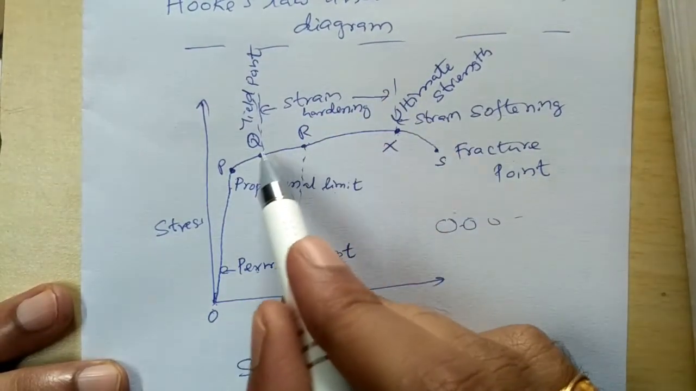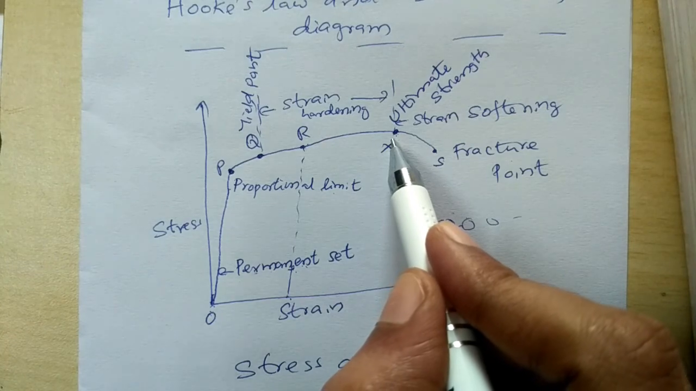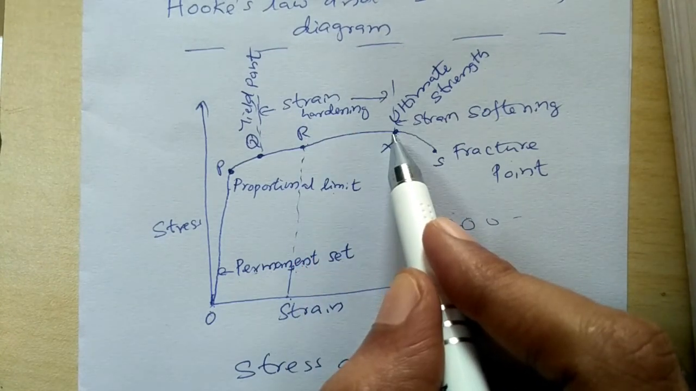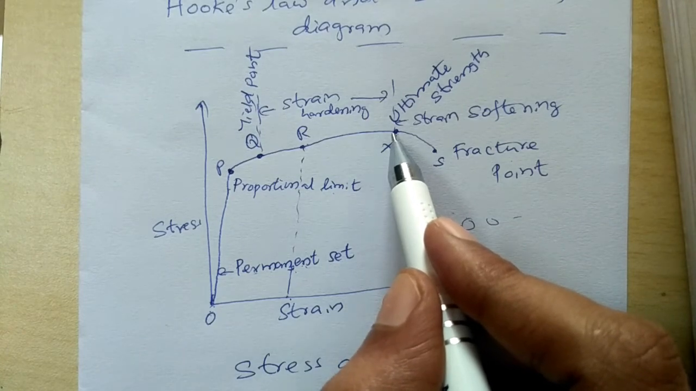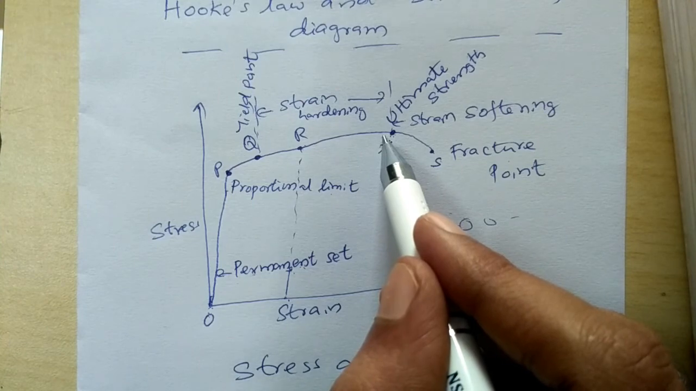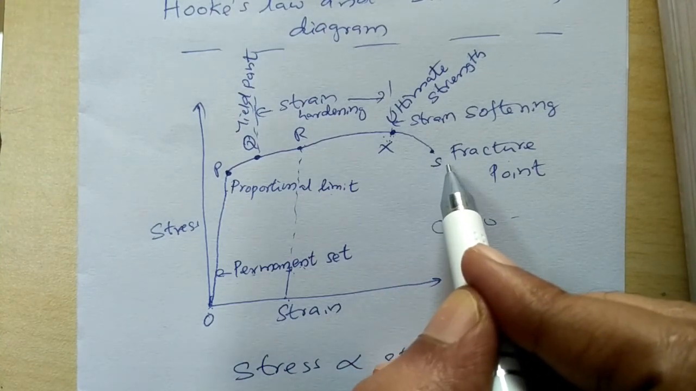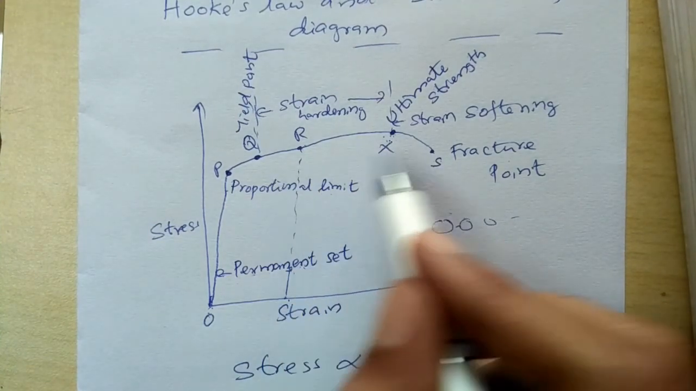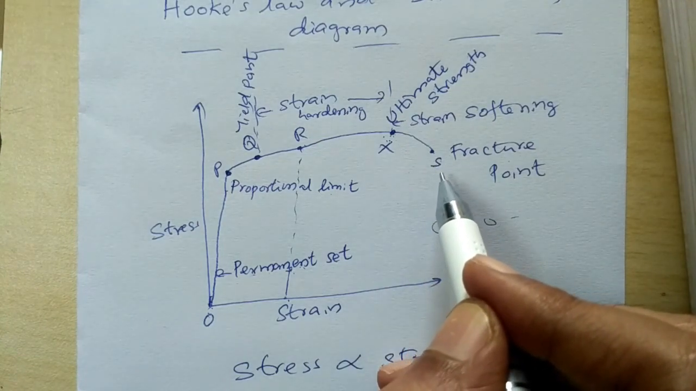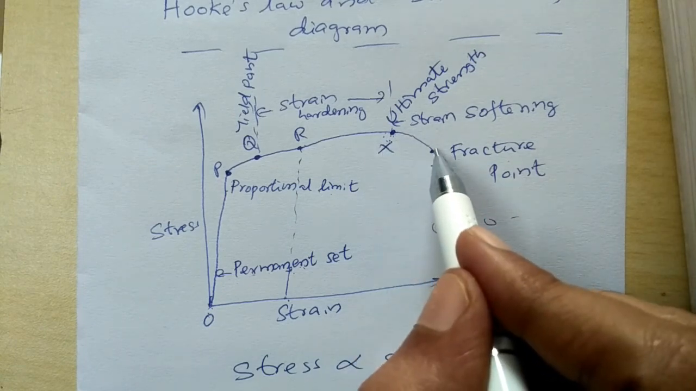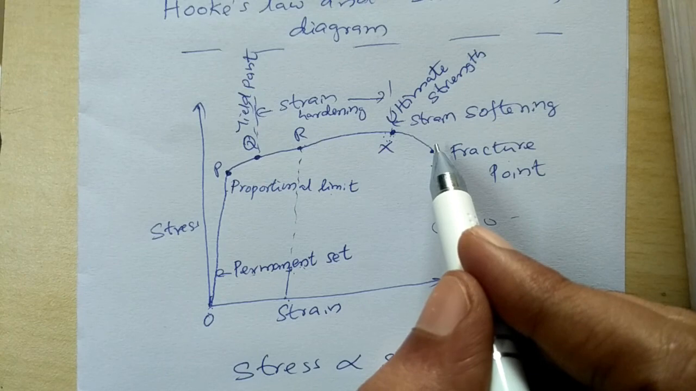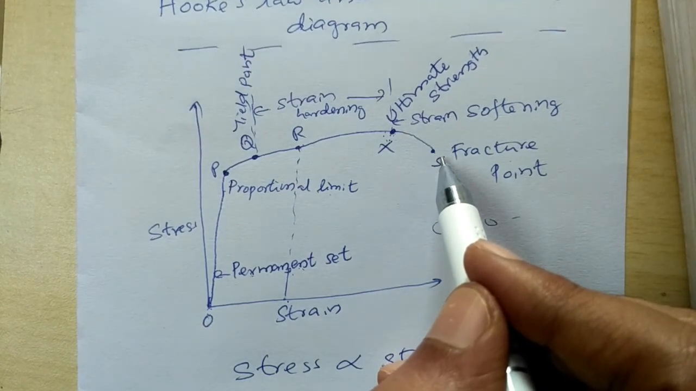From Q to X, a kind of hardening called strain hardening takes place in the material with increase in stress. And from X to S, the material weakens even under reduced stress due to strain softening. So this region is called the strain softening region. So this is about Hooke's law and the stress strain diagram.